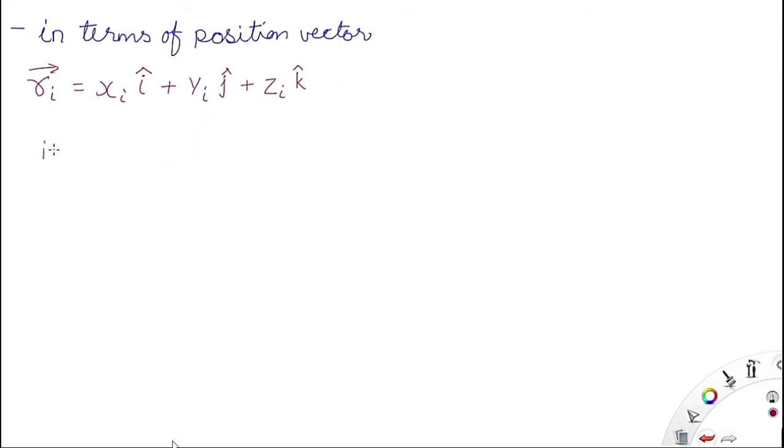When you do that, you find that the position vector of the center of mass is equal to the summation of mi into Ri divided by capital M, where capital M is the total mass of the system or body.